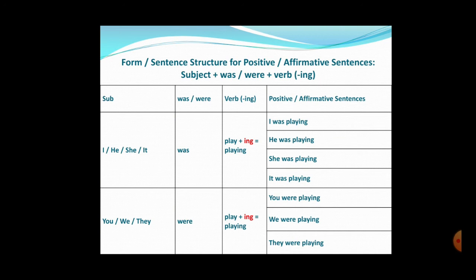If the subject is you, we or they, we use were with it and then we add the ing form of the word. So you get you were playing, we were playing, they were playing. Understood, students? Great.